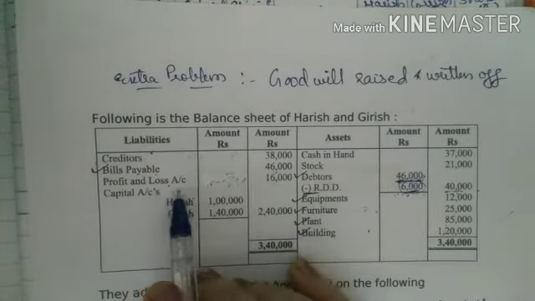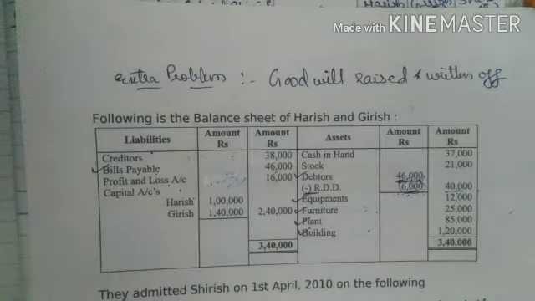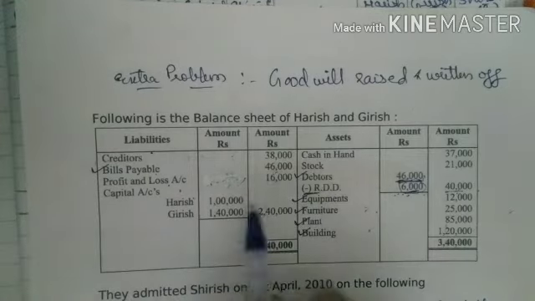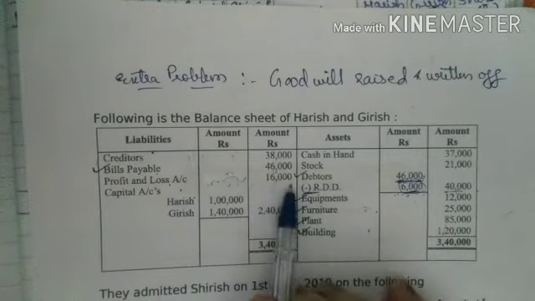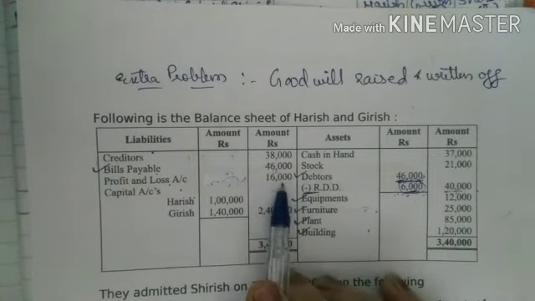Profit and loss account का यहाँ पे balance दिया है, तो इसका मतलब कोई पिछले साल के profit होगा जो अभी तक distribute नहीं हुआ है, right? So this will be distributed among the old partners in the old ratio.